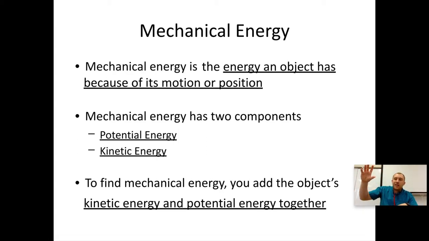A rock sitting at the top of a cliff has potential, but it's just sitting there. It's not actually in motion. Add them together, even though they're one and zero, and you get its total mechanical energy. Same thing at the bottom of the cliff. No more potential, but it's in really big motion. Add them together, even though it's one and zero, you get the total.